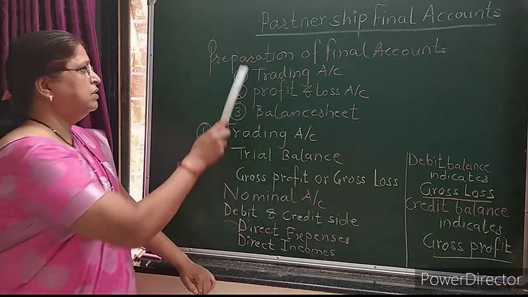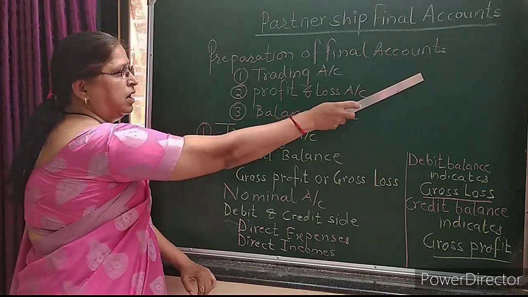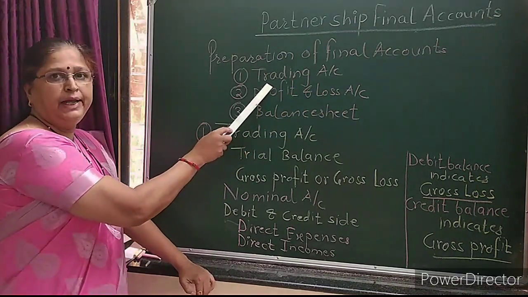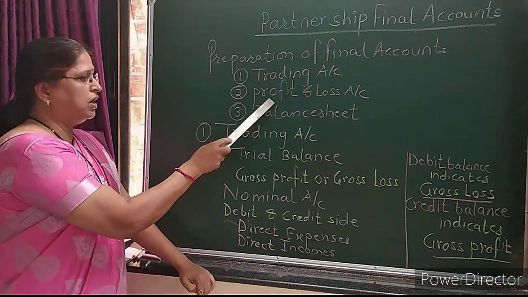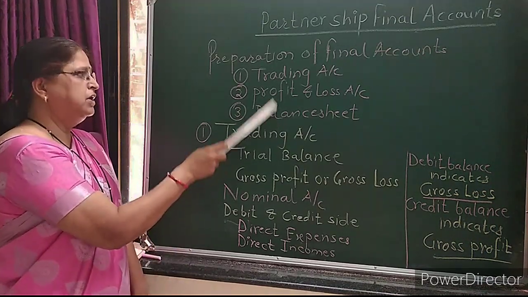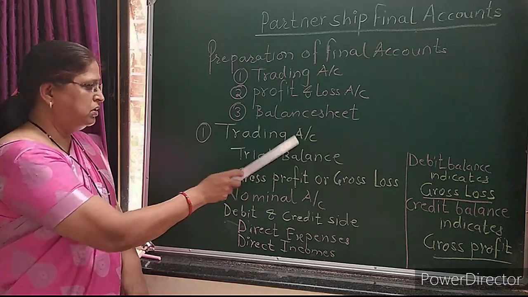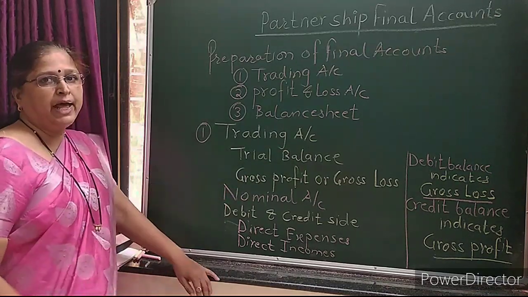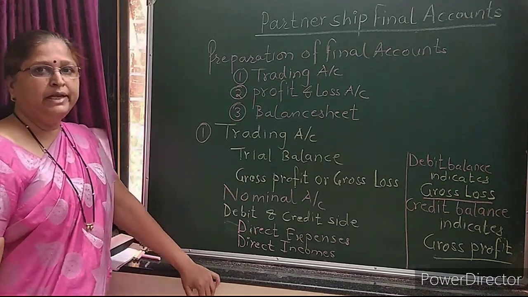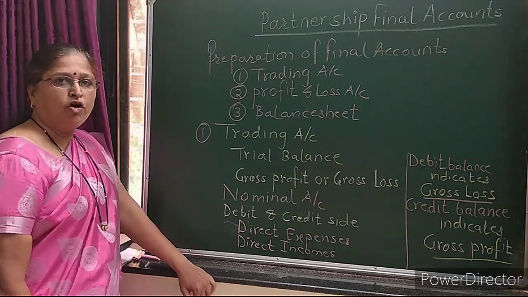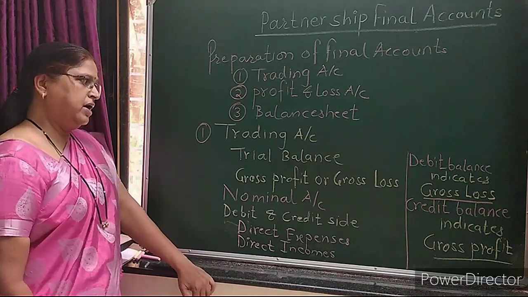Now we will see preparation of final accounts. Final accounts is a group of trading account, profit and loss account, and balance sheet. The first account we will see today is the trading account. First, the trial balance. A trial balance is a list of debit and credit balances taken from all respective ledger accounts.